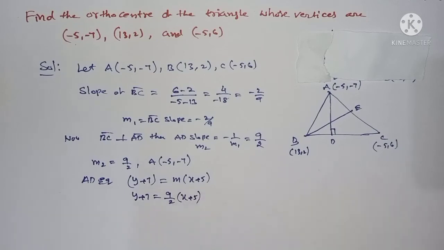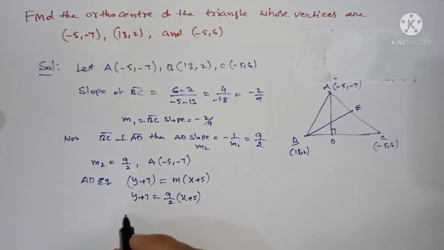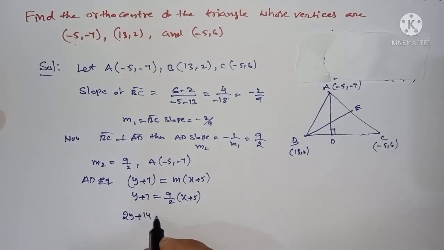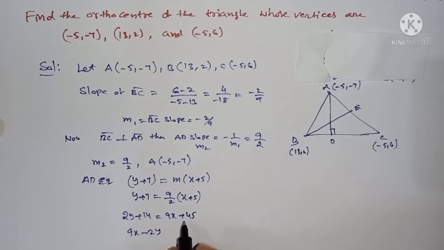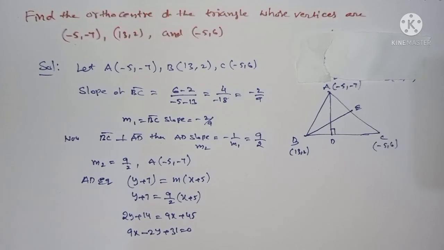You can simplify: 2y plus 14 is equal to 9x plus 45, or I can write directly 9x minus 2y plus 31 is equal to 0. This is your AD equation.